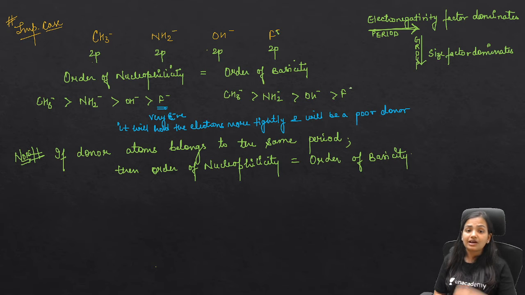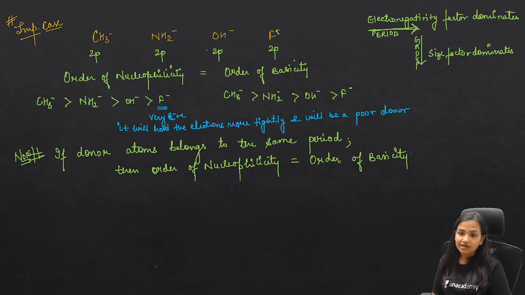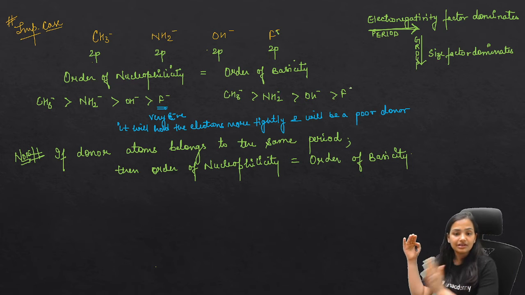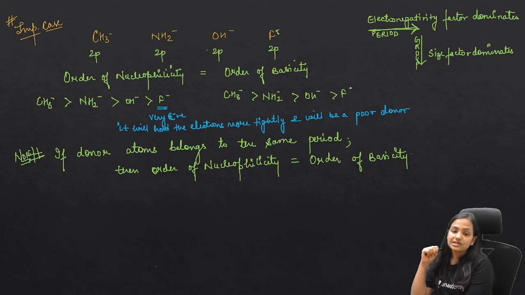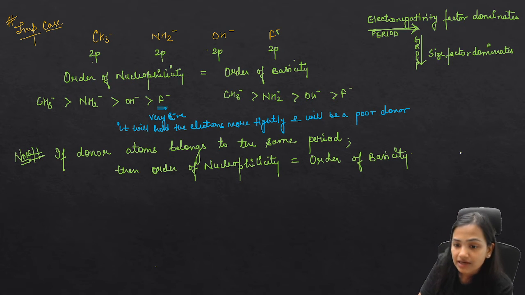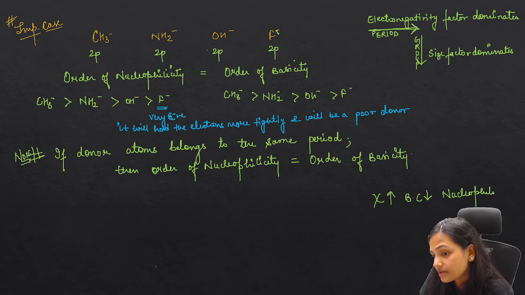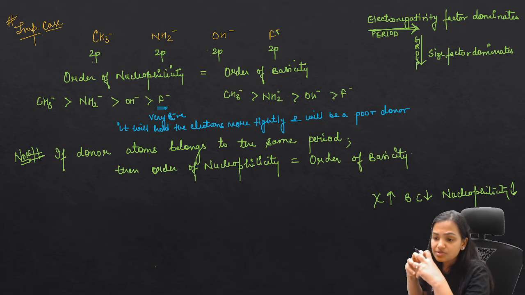But the point is, the carbon, which is less electronegative, will easily give the electron pair to the H positive rather than the F negative. So as the electronegativity increases, the basicity and the nucleophilicity decrease. Got it? Please understand, if the electronegativity increases, the basic character decreases, and even the nucleophilicity also decreases. The polarizability also decreases as the size becomes smaller.